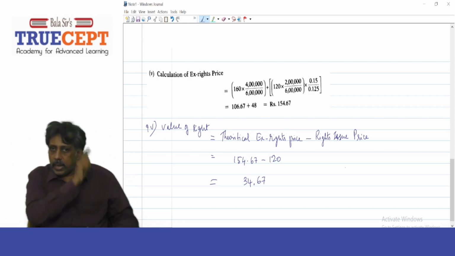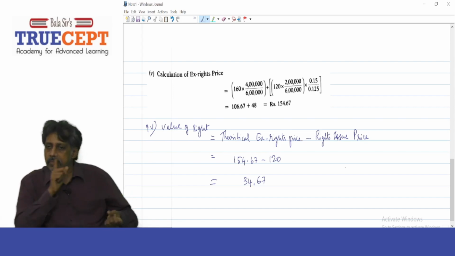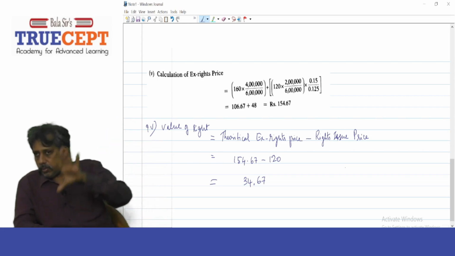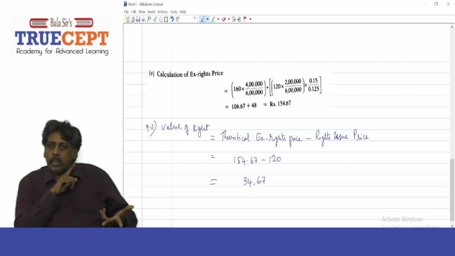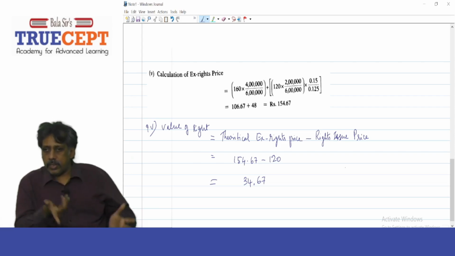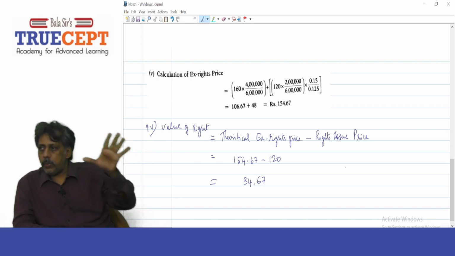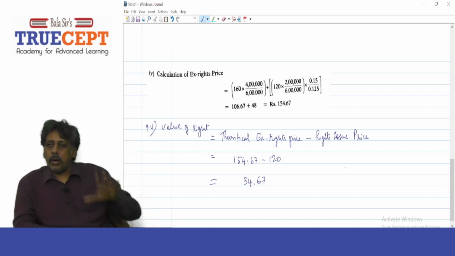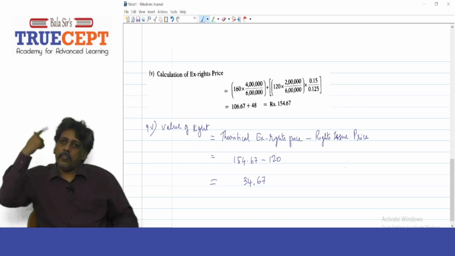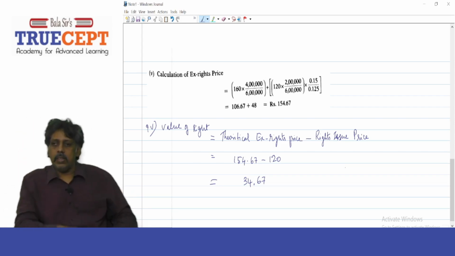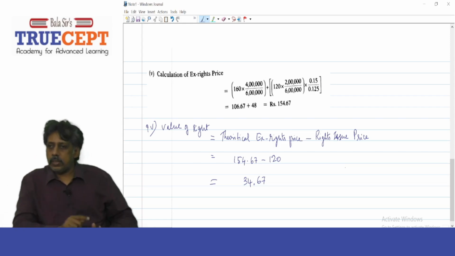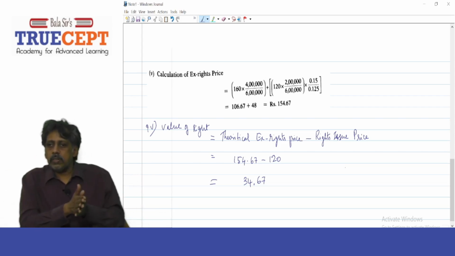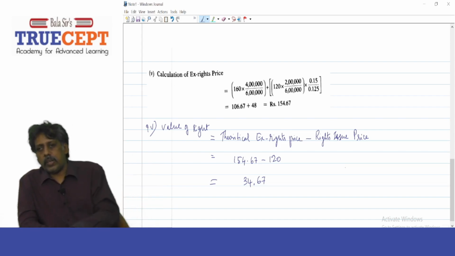That is why you'll see the calculation there: 2 lakh upon 6 lakh, or 1 by 3, that into 120 rupees, no doubt, into 15 by 12.5, or 0.15 by 0.125. It's all the same. Basically, you take 120 rupees into 15 by 12.5, you get 144. That into 2 lakh by 6 lakh, or 1 by 3, the weightage. Add both, and you get the theoretical ex-rights price.